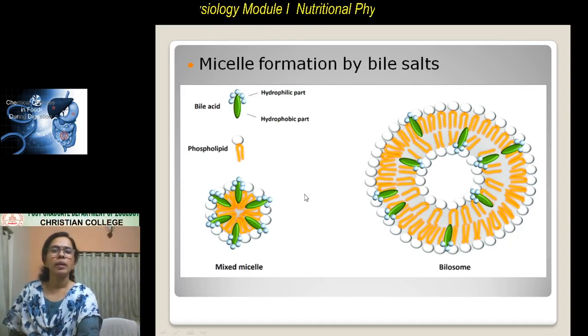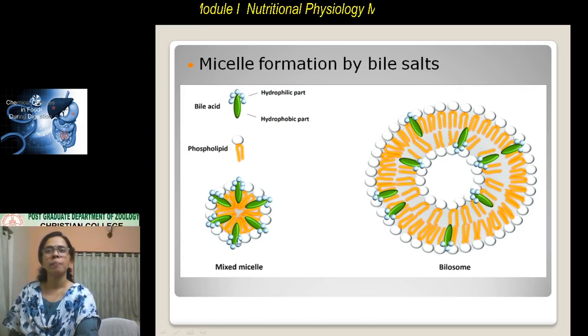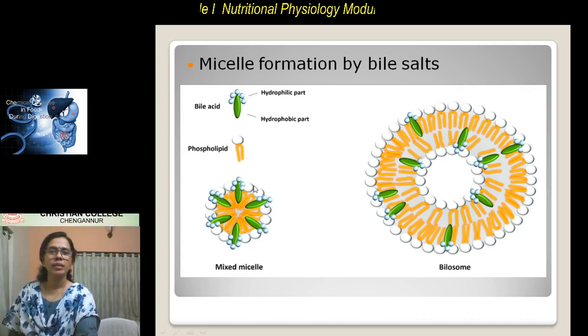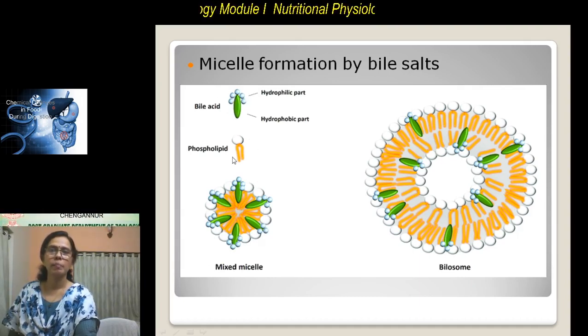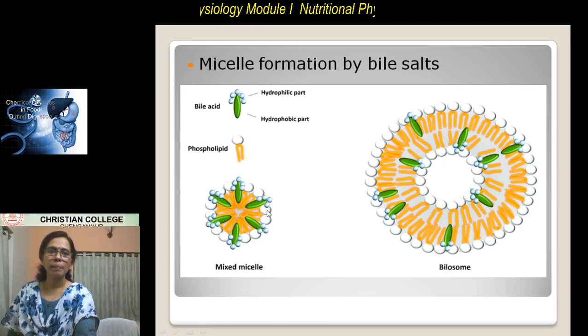Along with the emulsification, during which the fat droplets get coated with the bile salts, here you can see the hydrophilic part, and the green part is the hydrophobic part. The hydrophilic part faces outside, and the hydrophobic part is placed inside.